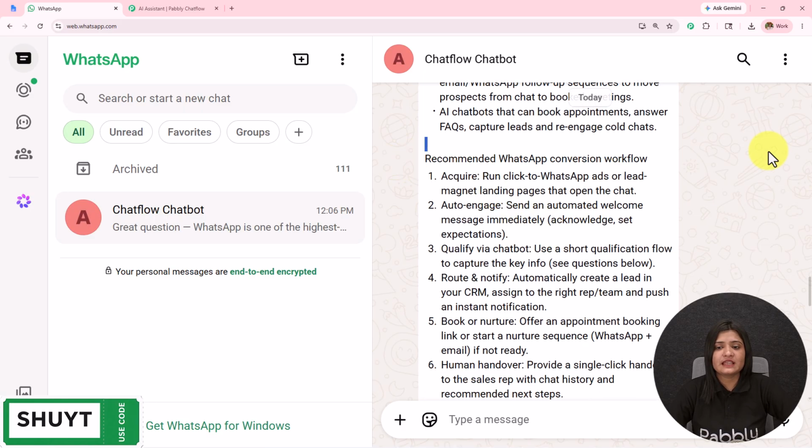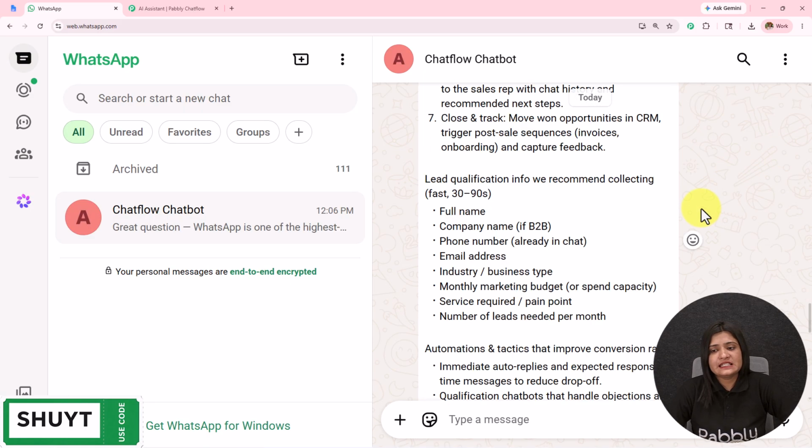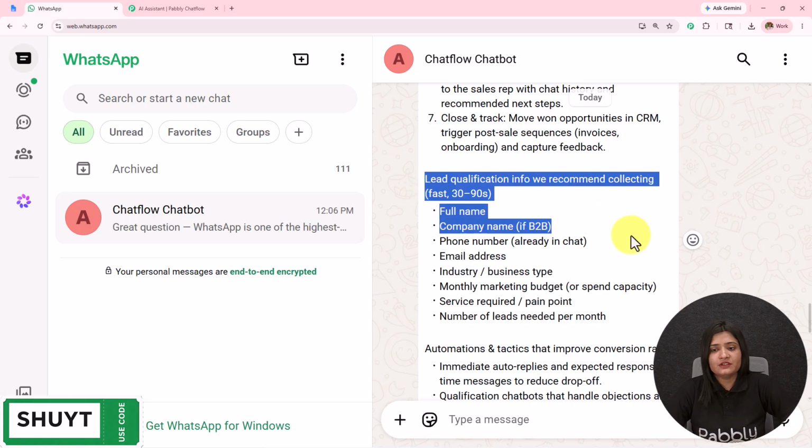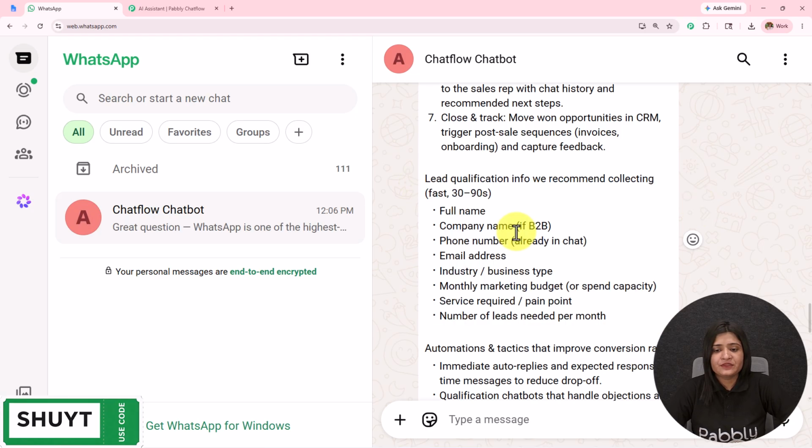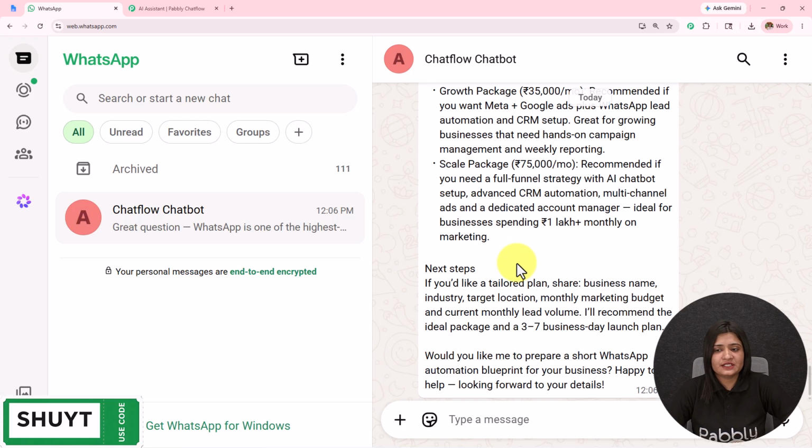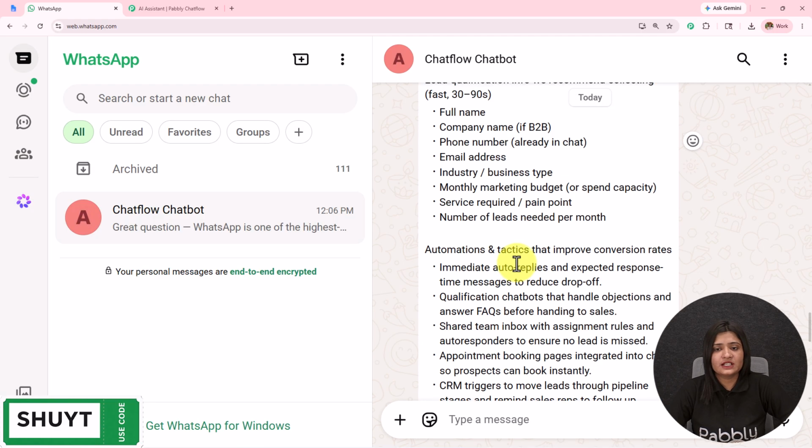Then the recommended WhatsApp conversation workflow, again a detailed explanation on this. Then the lead qualification info we recommend collecting. So this is how my AI agent is working and answering all the customer queries.